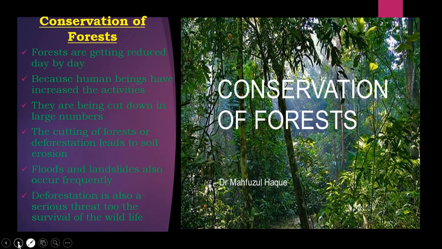Their life will be under threat because in a forest they are safe. They hide here and there. They have their own houses and all, where they are very comfortable. But once deforestation takes place, even the wild animals will be exposed to people. Therefore, they have a lot of threat to their life.